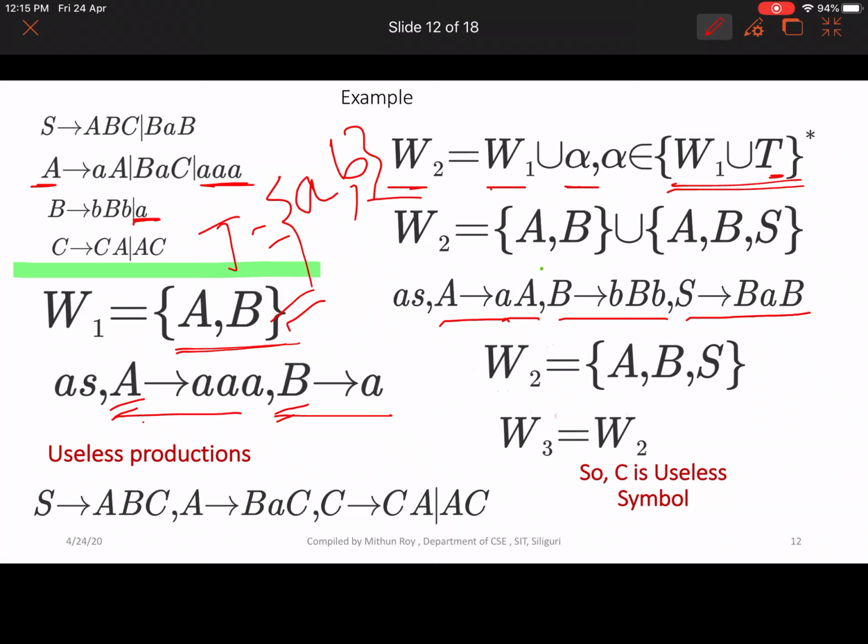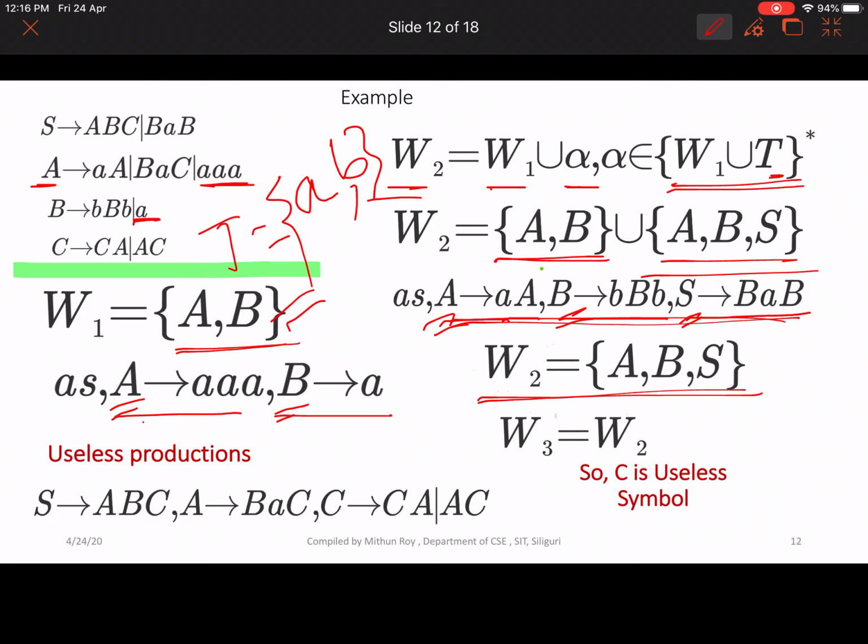So W1 contains capital A and capital B, and from these three productions we get capital A, capital B and capital S as alpha. So after union, W2 contains capital A, capital B and capital S.